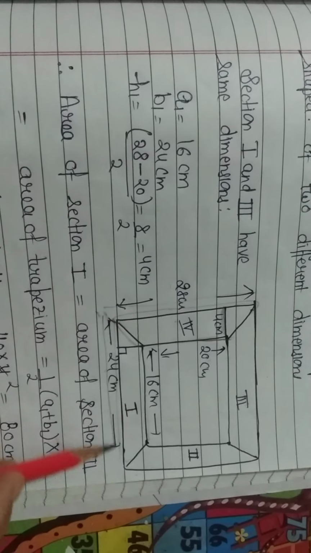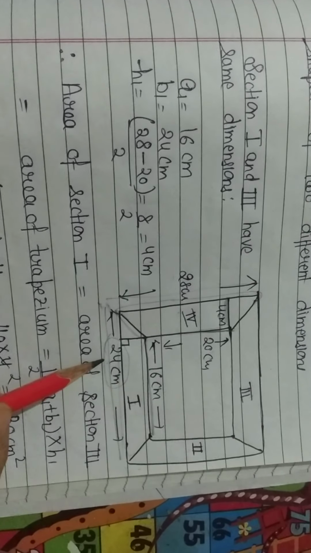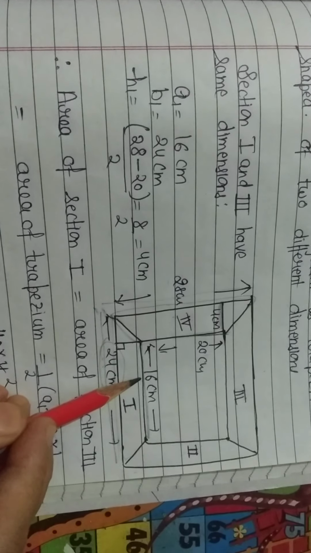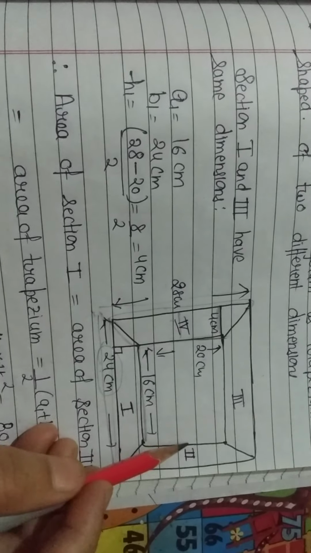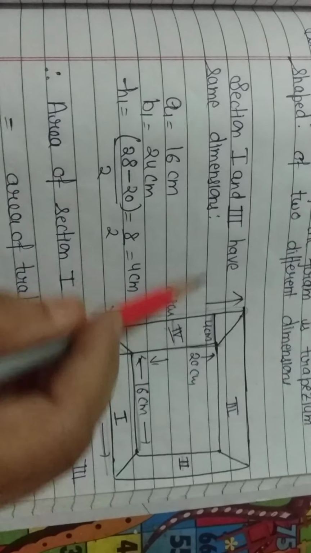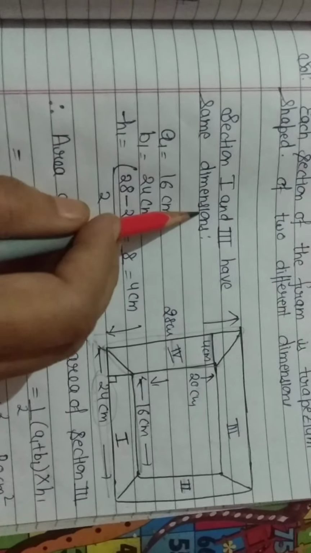Now the total was 24 and this was 16. We can subtract 24 and 16. We will get 8 and there are 2 widths. So it will be half of 8. It will be 4 centimeter.